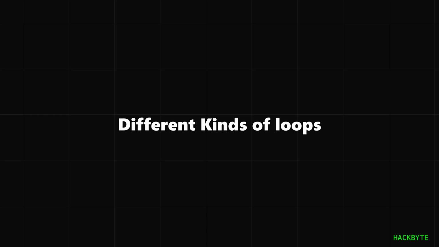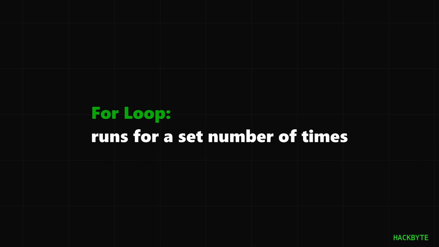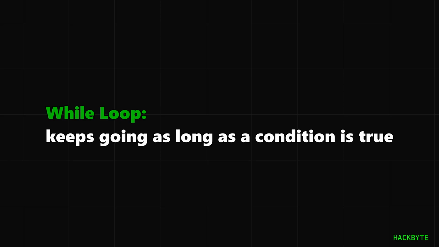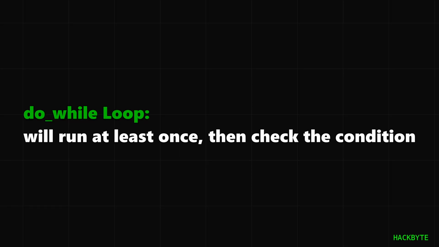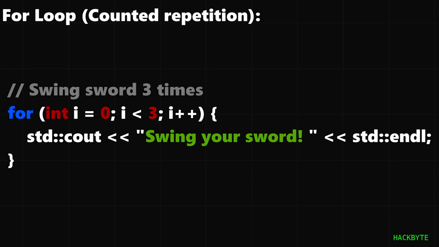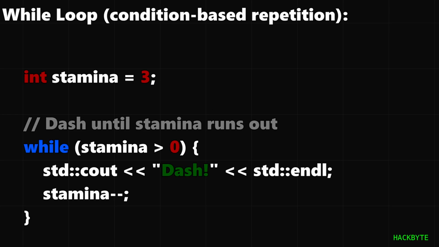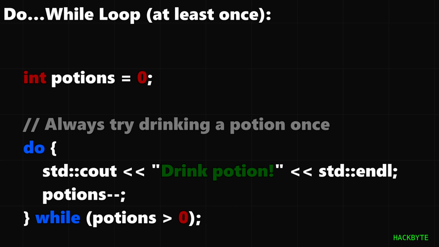There are different kinds of loops. A for loop runs for a set number of times. A while loop keeps going as long as a condition is true. A do while loop will run at least once, then check the condition. Here's a quick example. A for loop lets us know how many times to repeat. A while loop keeps running as long as the condition is true. And a do while loop runs the code once before checking the condition.